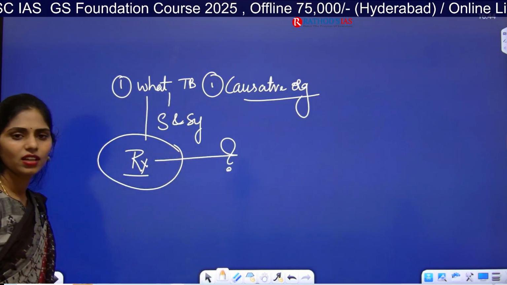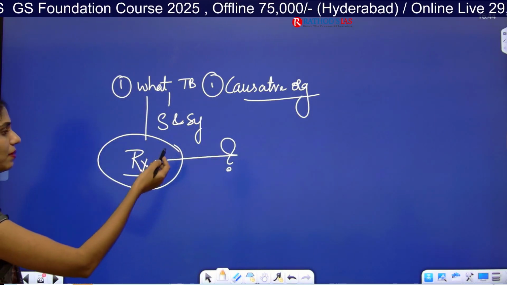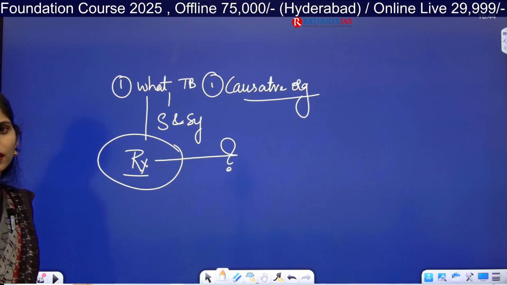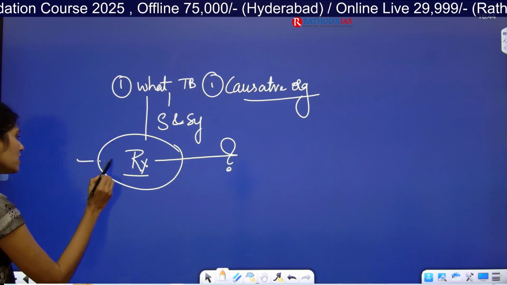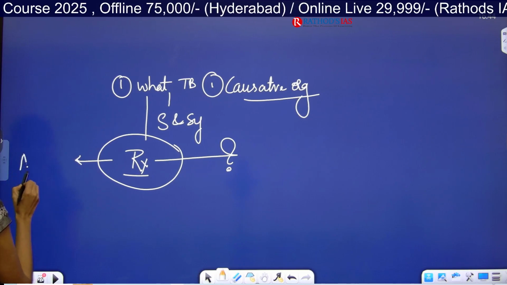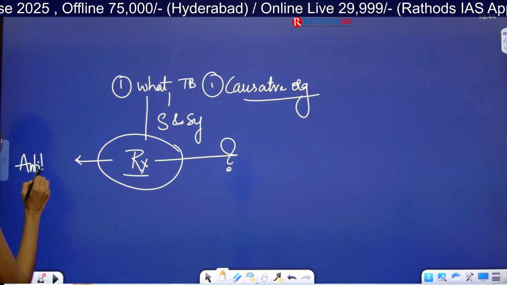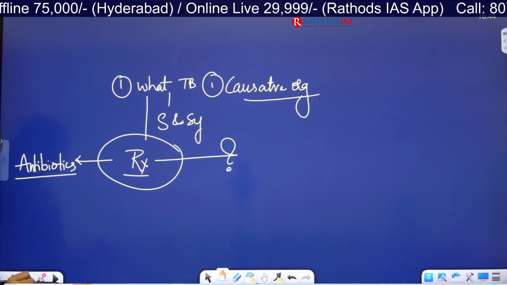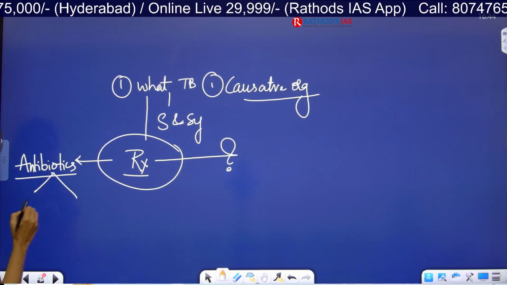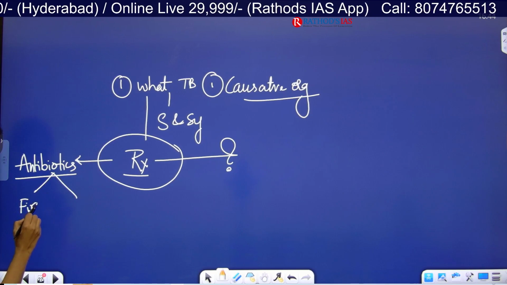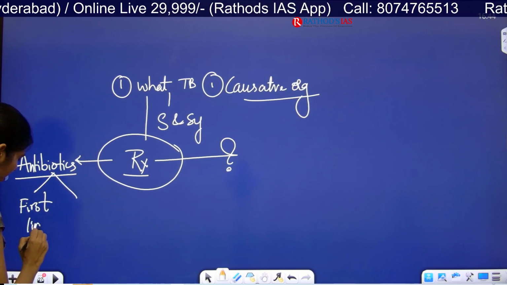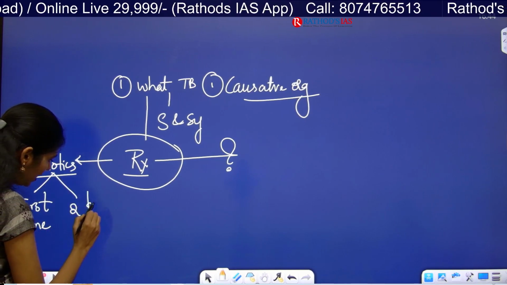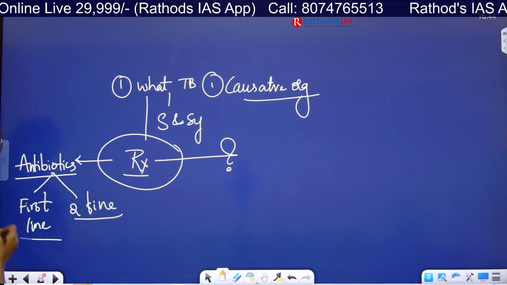Why? Actually TB is caused by Mycobacterium tuberculosis. It is bacteria, right? So in this treatment we are giving antibiotics. So what are those antibiotics? We have two kinds: the first one is first-line and the second one is second-line antibiotics.